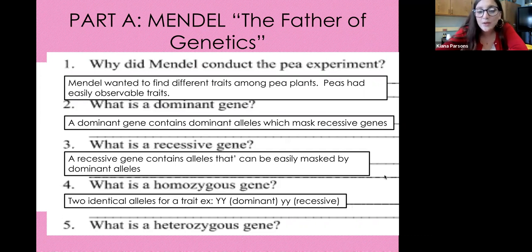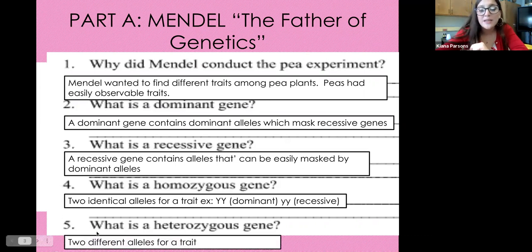And what is a heterozygous gene? Again, homo is two of the same, two of the same gene. Heterozygous, just like heterosexual, is two different. So a heterozygous genotype is when there are two different alleles for a trait. And typically in a heterozygous genotype, we're going to see the dominant trait in the phenotype.